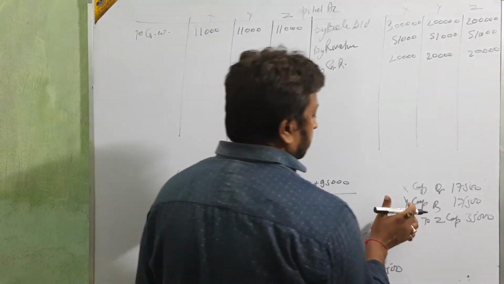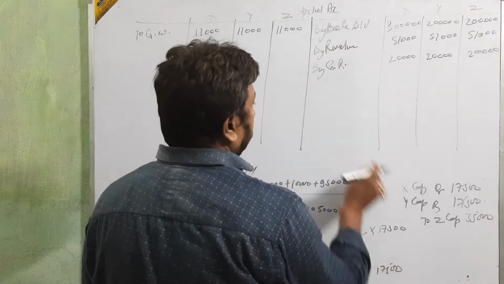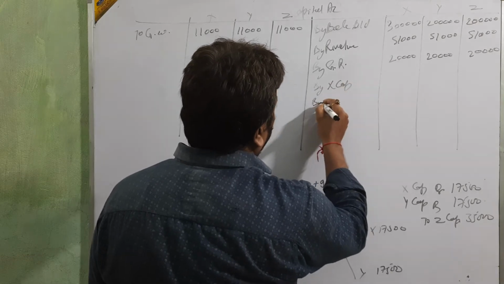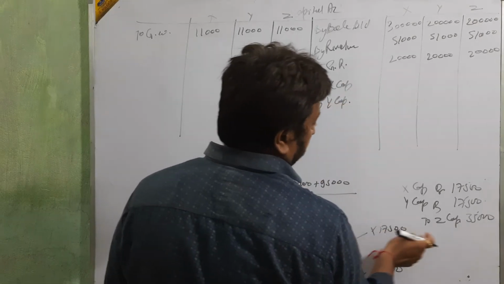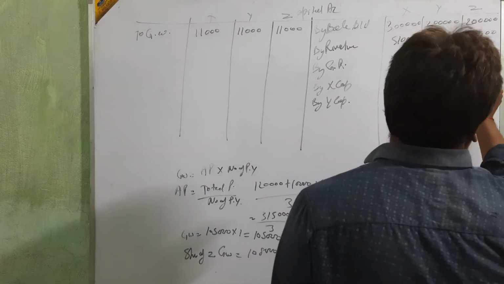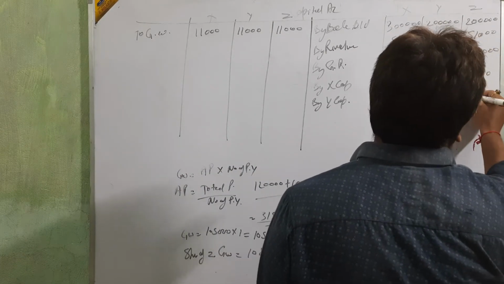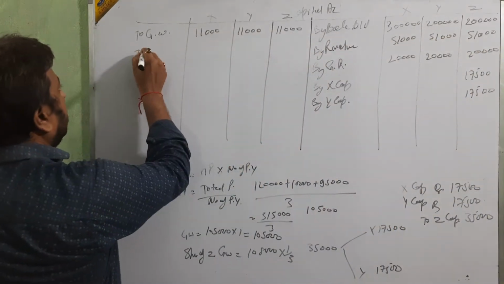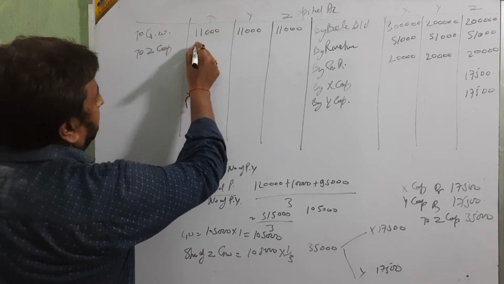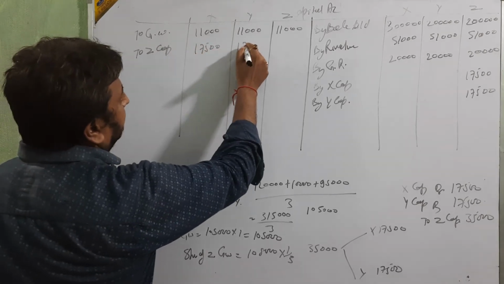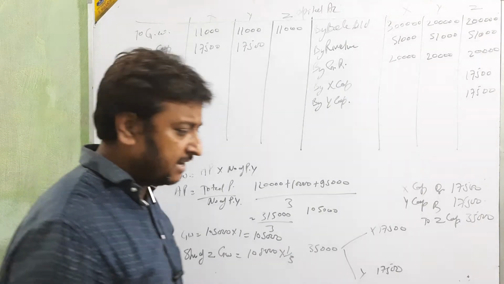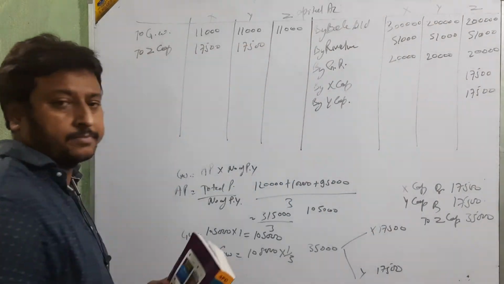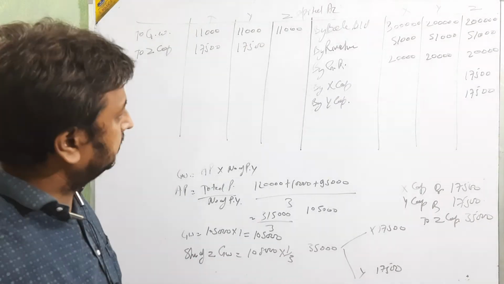Now we are going to post this entry: X capital, Y capital debit 17,500 each, to Z capital 17,500, 17,500. Up to this is clear.